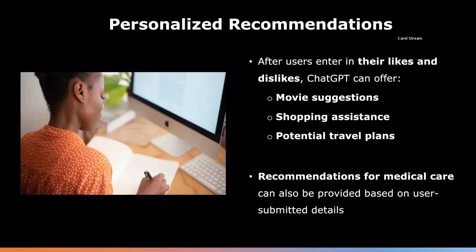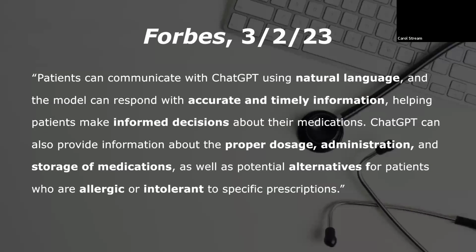After users give the algorithm their likes and dislikes, ChatGPT can offer them movie suggestions, shopping assistance, and potential travel plans, and can even give recommendations for medical care based on user-submitted details. As a March 2nd, 2023 article in Forbes described, patients can communicate with ChatGPT using natural language, and the model can respond with accurate and timely information, helping patients make informed decisions about their medications. ChatGPT can also provide information about the proper dosage, administration, and storage of medications, as well as potential alternatives for patients who are allergic or intolerant to specific prescriptions, end quote.